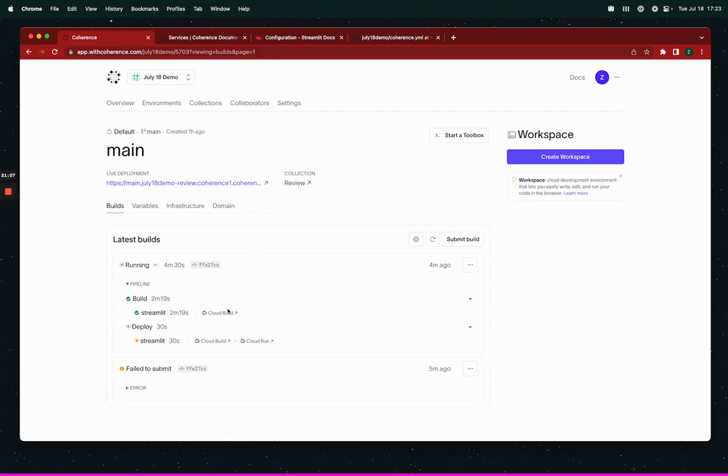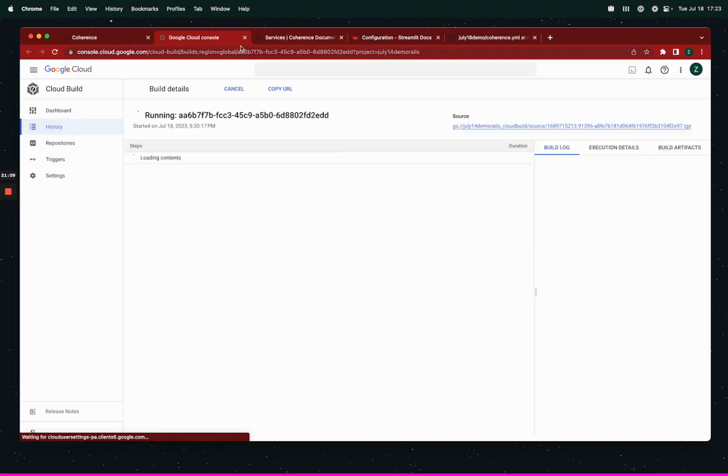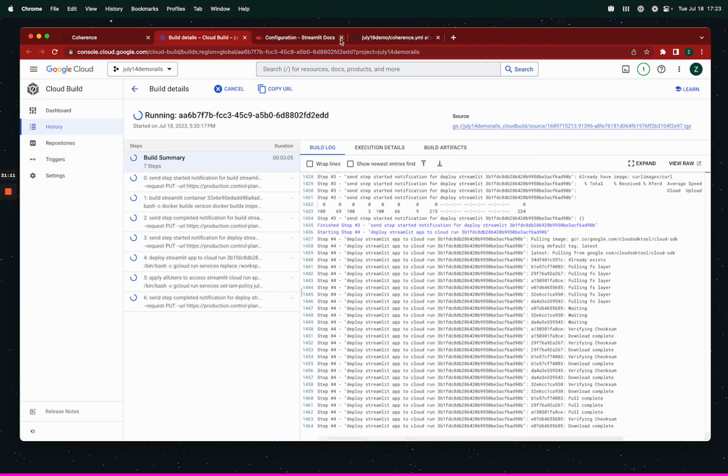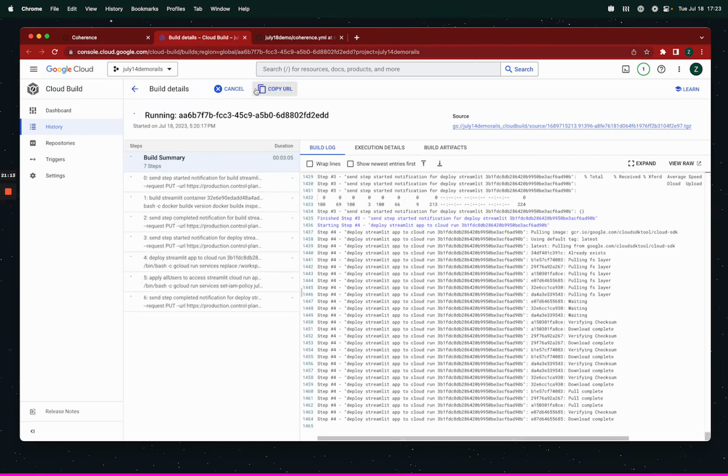All right, awesome. So my build worked. It took 2 minutes, 19 seconds. I can see this running. And now we're in our deploy step.